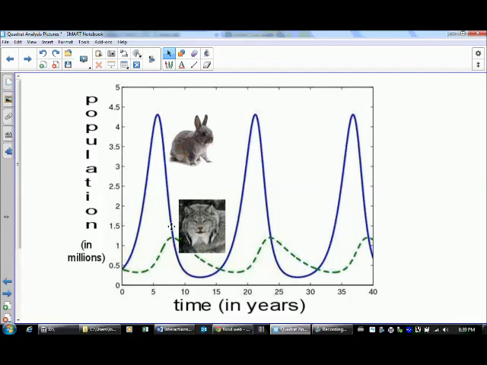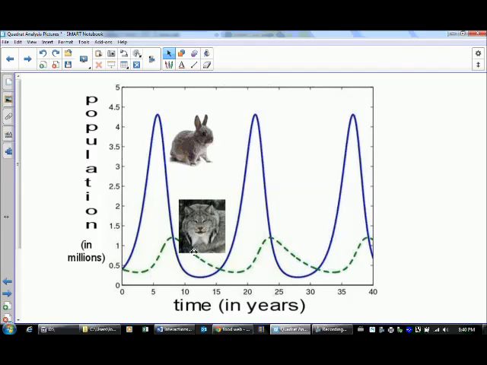Now, when the population of the rabbits goes down, how does that affect the population of the lynx? Right, their population starts going down because there's no food to eat. So right here, when the population of the rabbits is low, the population of the lynx starts to go down because they don't have as much to eat.